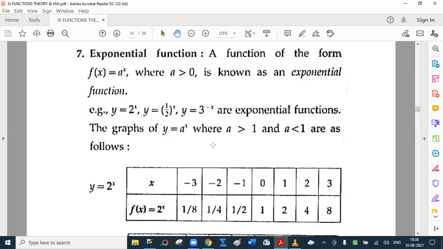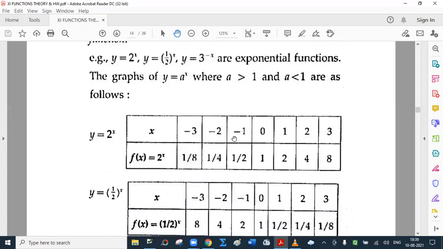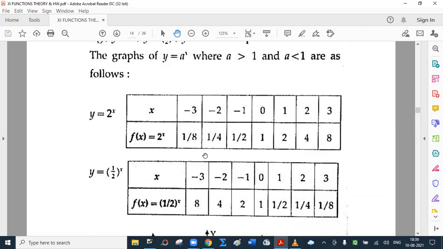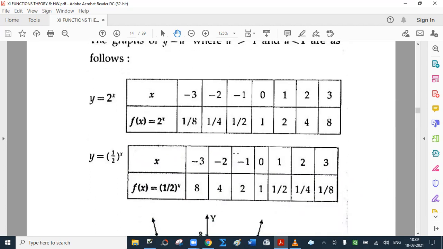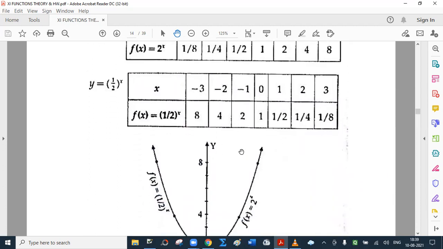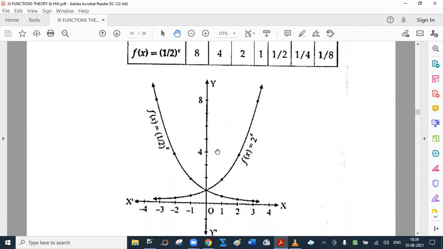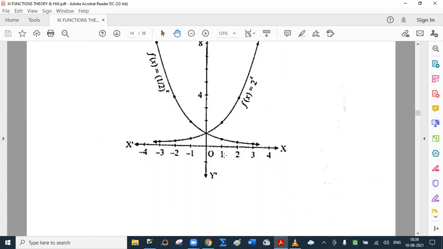Now, graphs of y equal to a raised to x, where a greater than 1 and a less than 1, are as follows. So, graph of y equal to 2 raised to x and that of y equal to half raised to x. So, this is the graph for 2 raised to x and half raised to x.